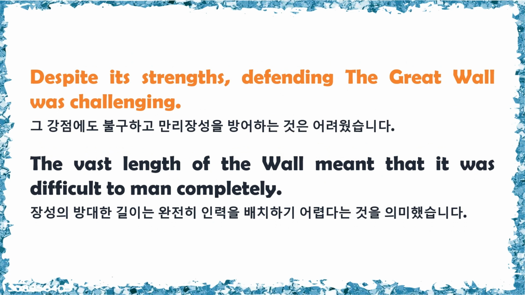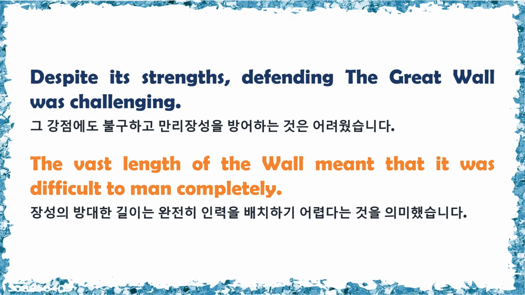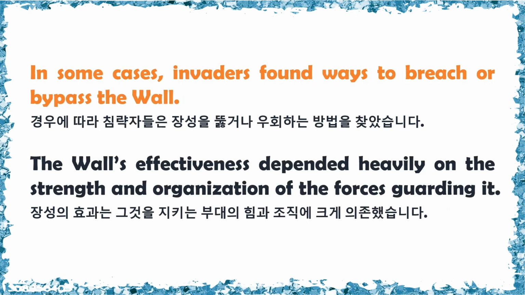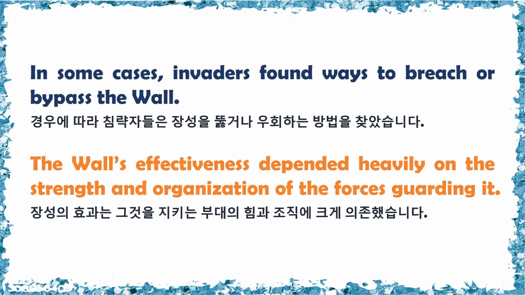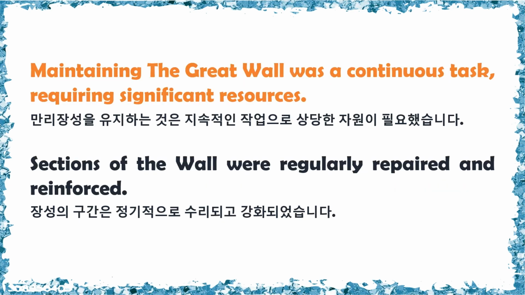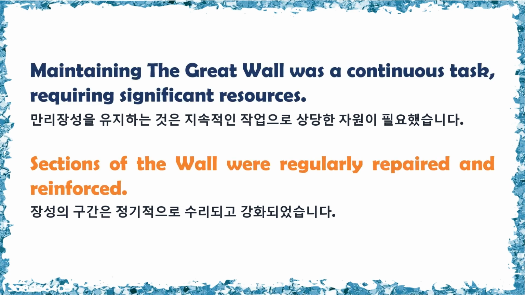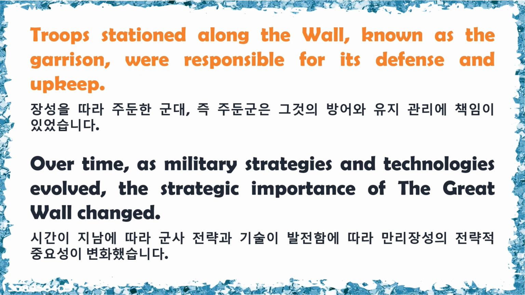Despite its strengths, defending the Great Wall was challenging. The vast length of the wall meant that it was difficult to man completely. In some cases, invaders found ways to breach or bypass the wall. The wall's effectiveness depended heavily on the strength and organization of the forces guarding it. Maintaining the Great Wall was a continuous task, requiring significant resources. Sections of the wall were regularly repaired and reinforced. Troops stationed along the wall, known as the garrison, were responsible for its defense and upkeep.